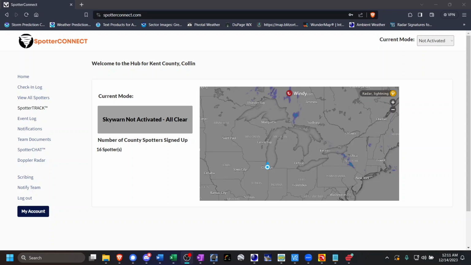So this particular video covers the roles and the capabilities that a scribe will have. A scribe has the ability to do everything possible within Spotter Connect except manage user roles and also activate and deactivate the team. Those two features are reserved for the highest level of access, which is for leaders only, which the following video in this series will cover. But for those of you who are trained as scribes, you have the ability, once again, to do everything except activate the team and manage other user access.